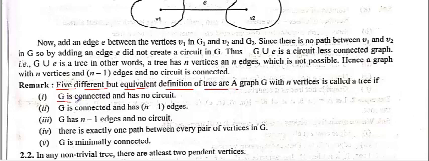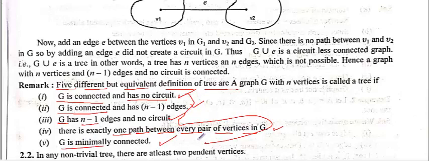Like G is connected and has no circuit. This is a definition. G is connected with n minus 1 edges. G has n minus 1 edges and no circuit. There is exactly one path between every pair of vertices. And G is minimally connected. All these are equivalent to each other. All these are definitions of a tree. Correct? So I hope you understand.